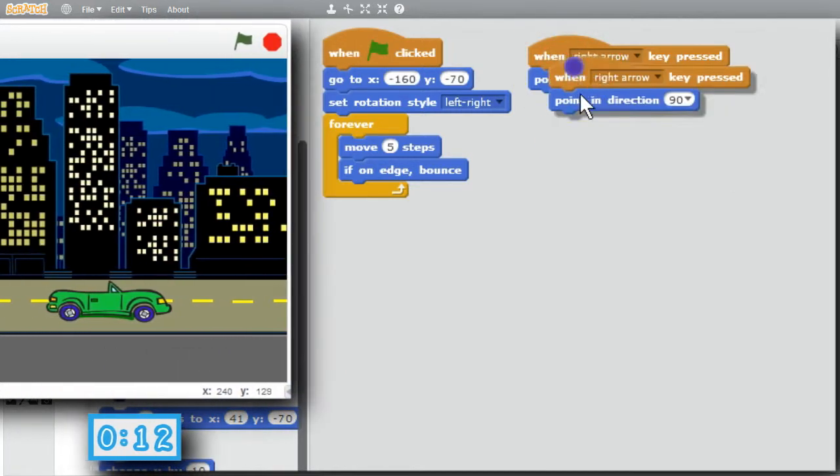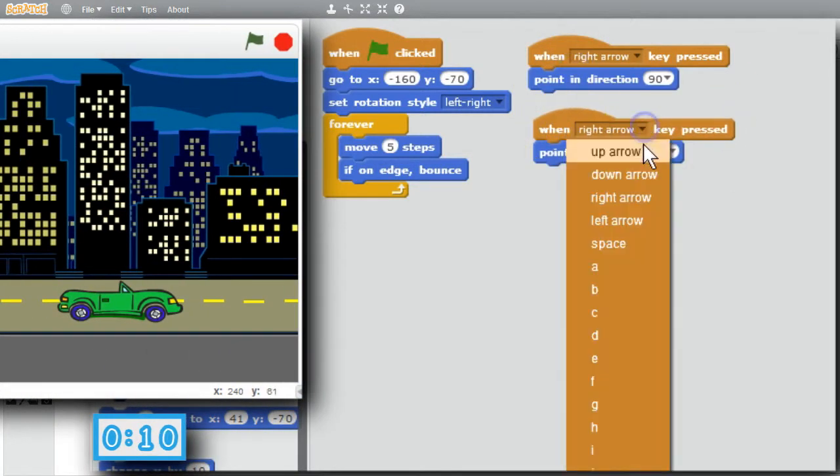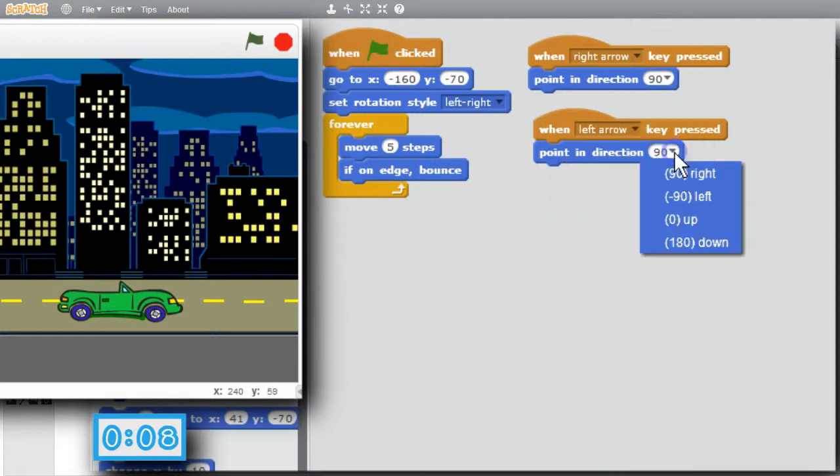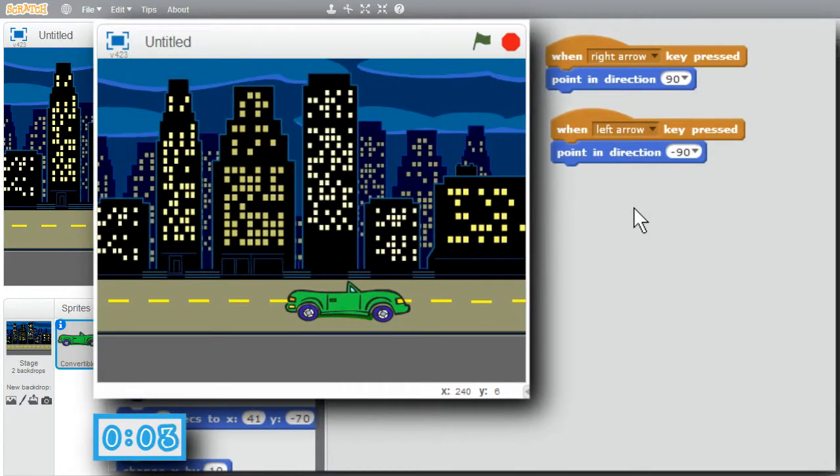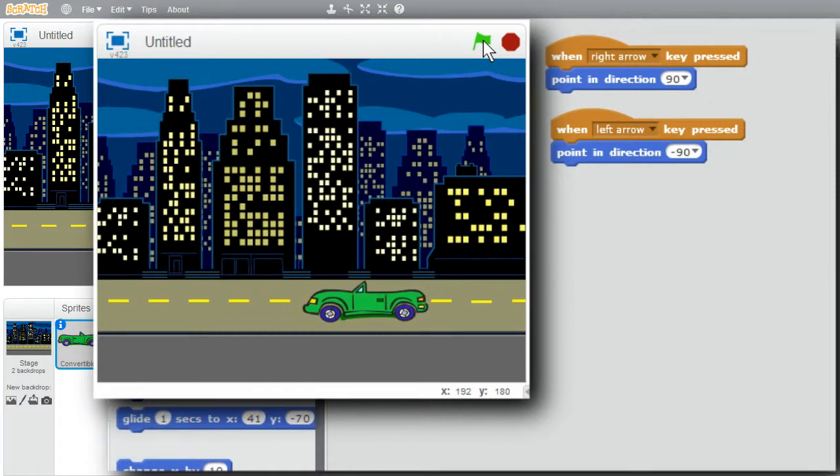I'll duplicate this. If I use the left arrow, I want to go to the left, negative 90 degrees. Give this a try. Stop. Run. Left arrow, right, left, right, left, right. Working nicely. And it bounces back when it needs to. I'll stop it.